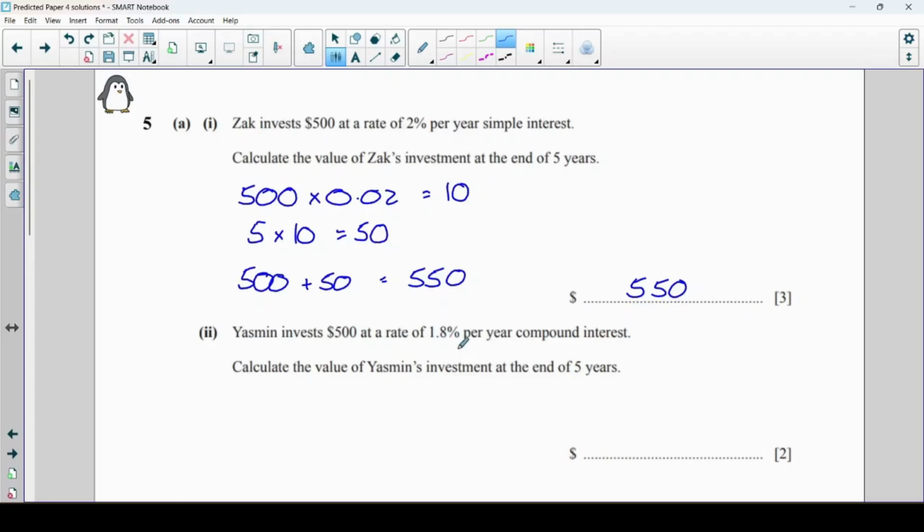Yasmin invests at compound interest, so quite a different way of calculating this one. So our compound interest formula, 1.018 to the power of 5. That's something you should be familiar with. We're going to type that into our calculator, and that gives me 546.649. We always want money to 2 decimal places, so that's $546.65.